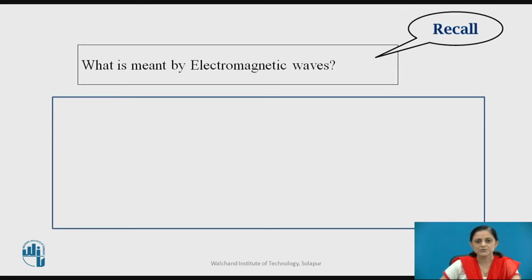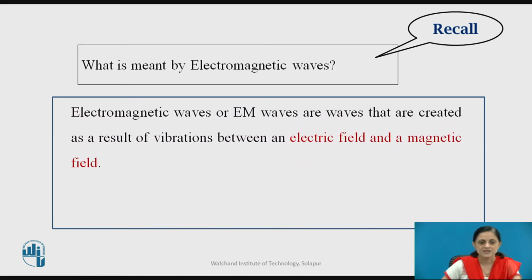Before we start today's topic, that is Poynting Theorem, you can pause the video here for a second and recall what is meant by electromagnetic waves. As you know, Poynting Theorem relates to EM waves, so you should know what electromagnetic waves are.